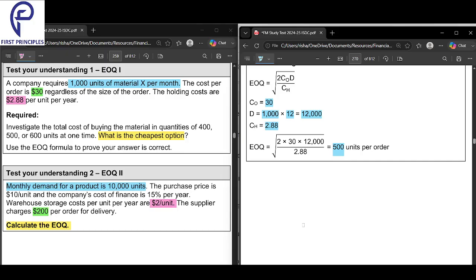Okay, so this is how we will calculate and get the economic order quantity. Done. Let's apply it in the next sum and get a good understanding.